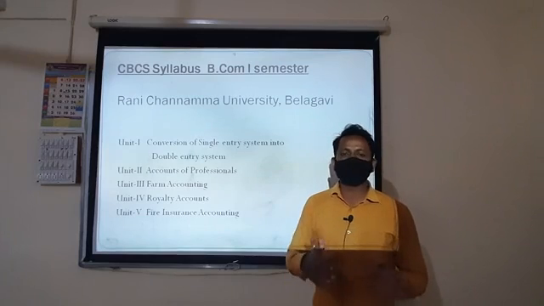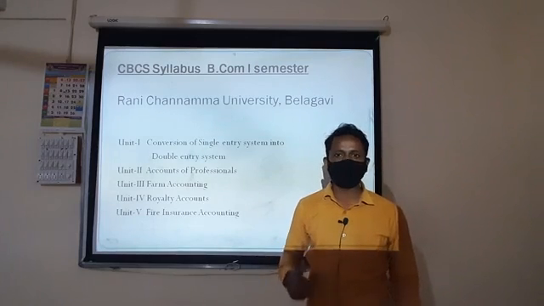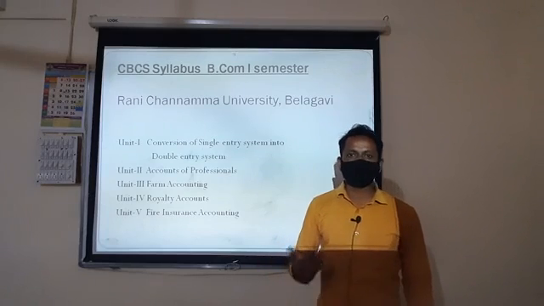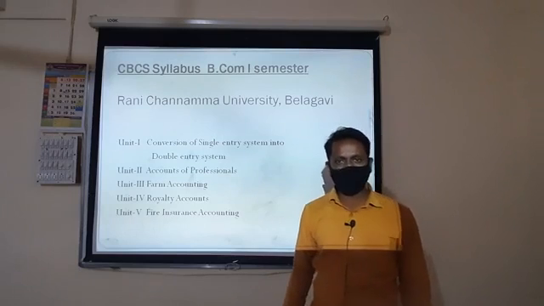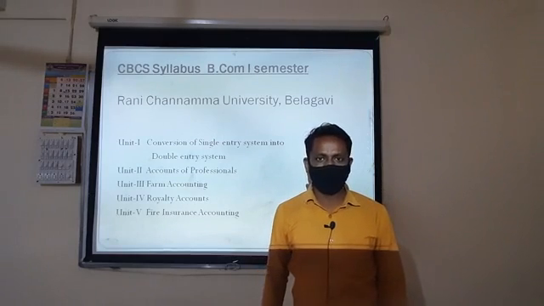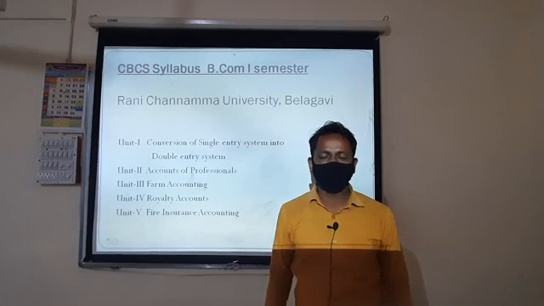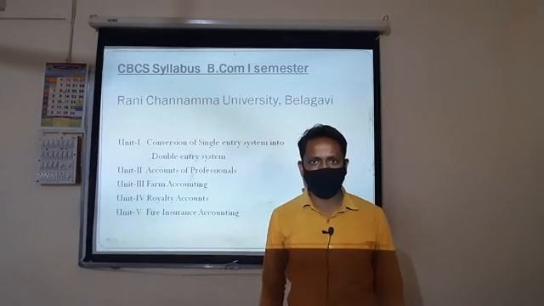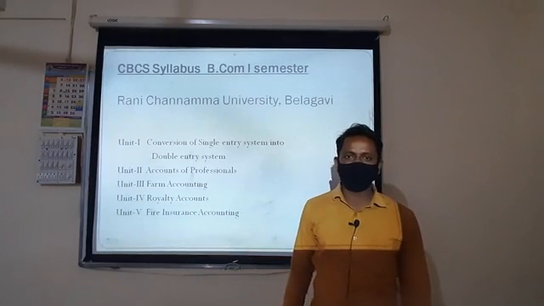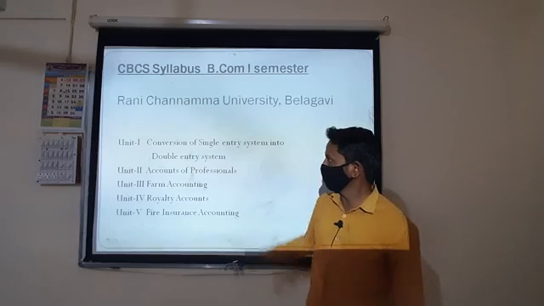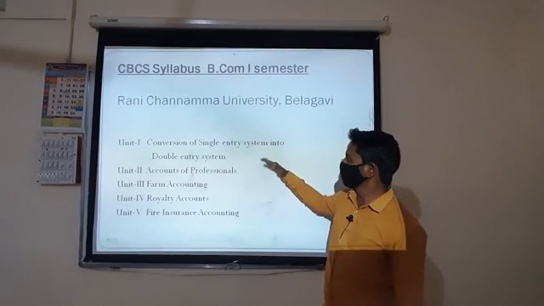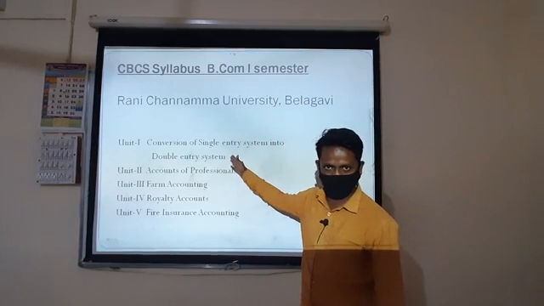Some of the practical parts are to prepare the statement of affairs, the total debtors account, total creditors account, bills receivable account, and the bills payable account. Next, the final accounts will be prepared. There are 3 accounts: the trading account, the profit and loss account, and finally the balance sheet. And how to convert single entry to double entry systems.